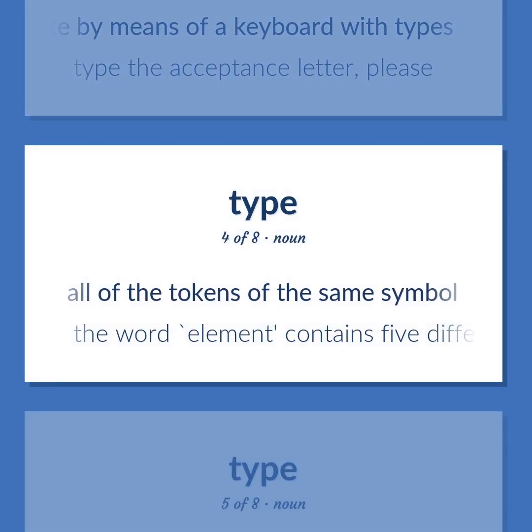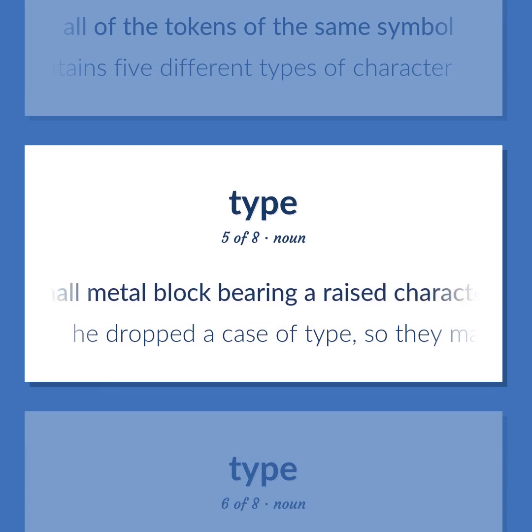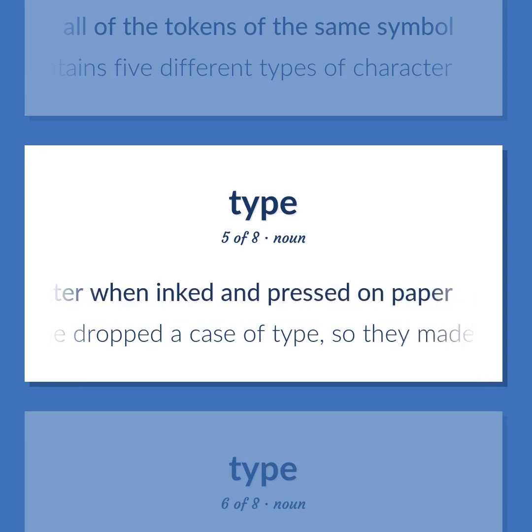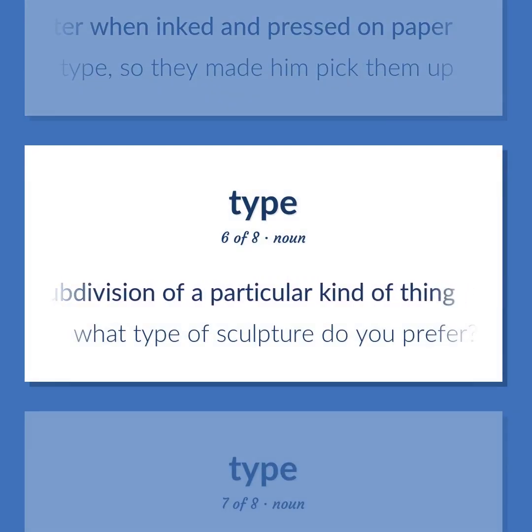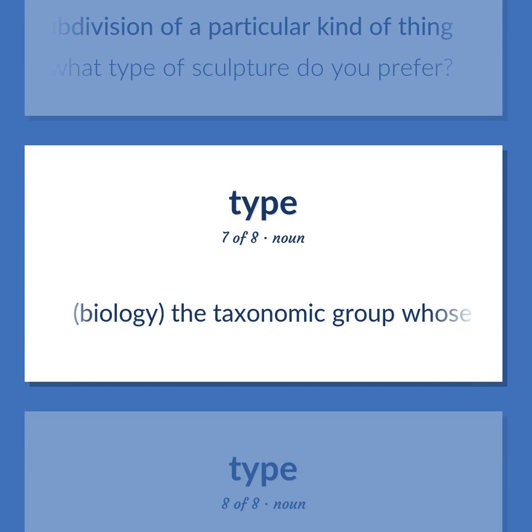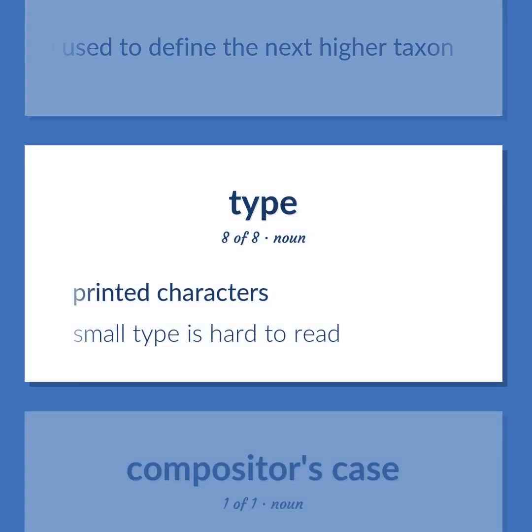All of the tokens of the same symbol. The word element contains 5 different types of character. A small metal block bearing a raised character on one end produces a printed character when inked and pressed on paper. He dropped a case of type, so they made him pick them up. A subdivision of a particular kind of thing. What type of sculpture do you prefer? Biology. The taxonomic group whose characteristics are used to define the next higher taxon. Printed characters. Small type is hard to read.